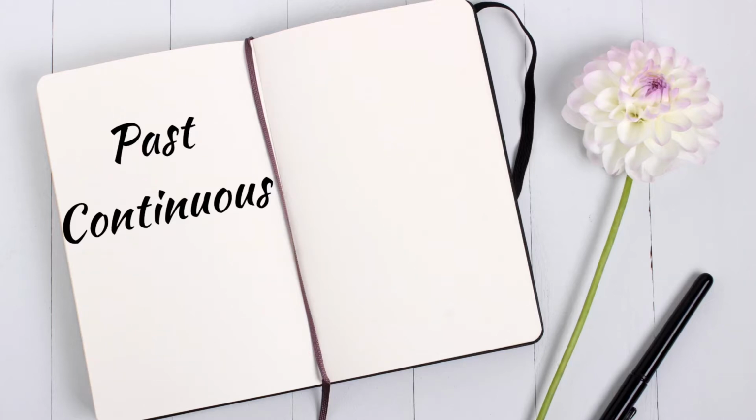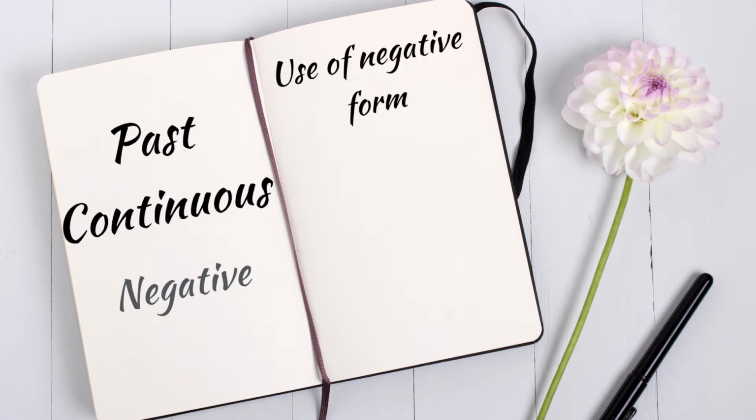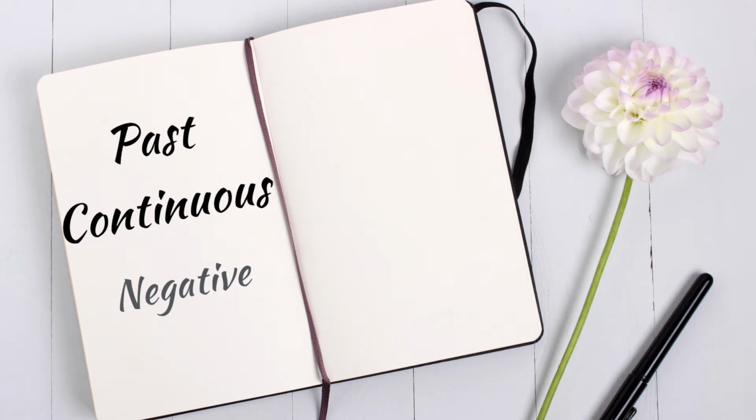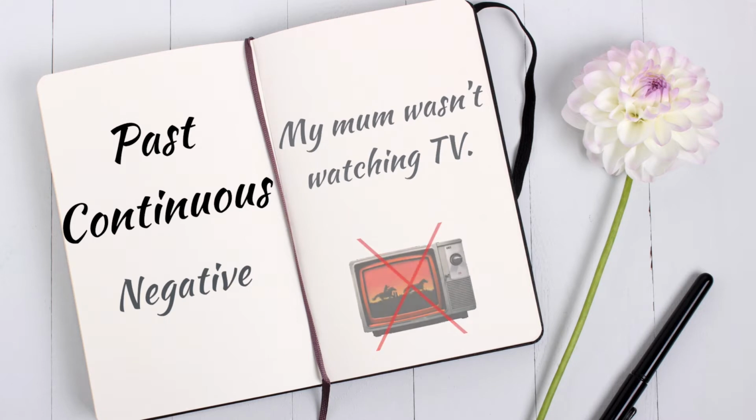Hello guys, in this video I'm going to show you the negative form of past continuous. We use negative form of past continuous to deny something that was happening in a period of time in the past. For example, my mom wasn't watching TV.